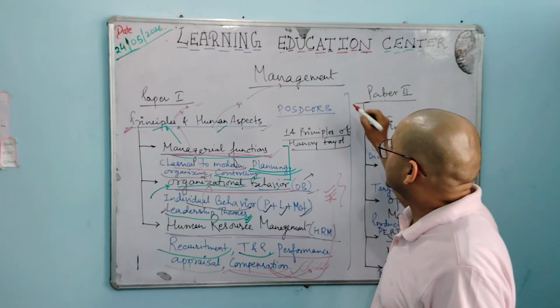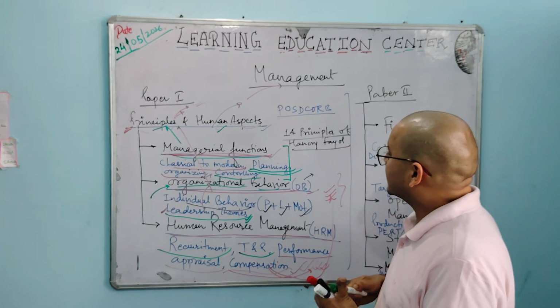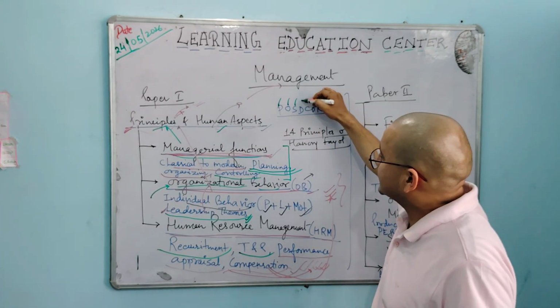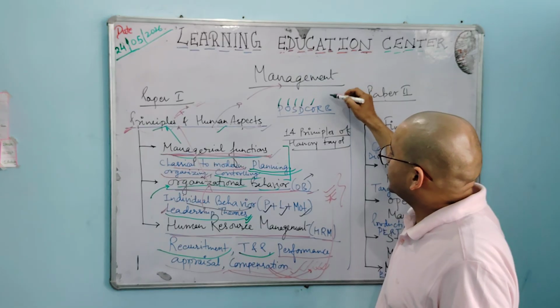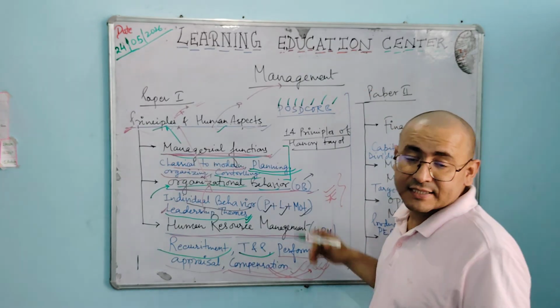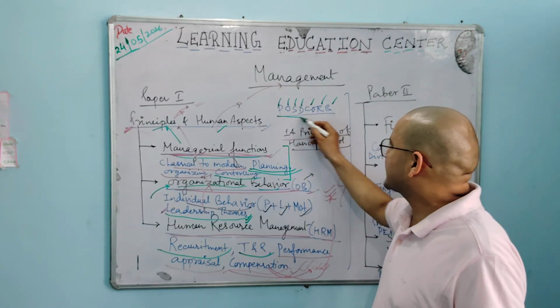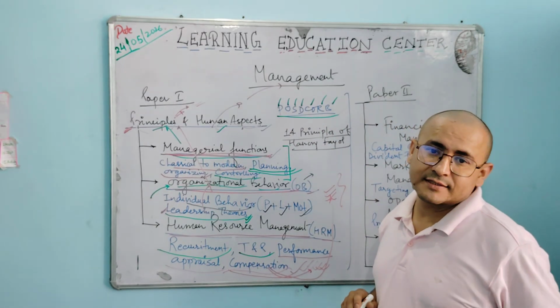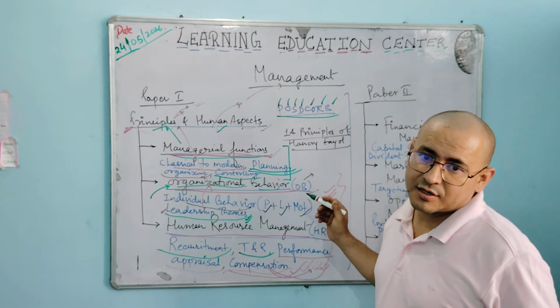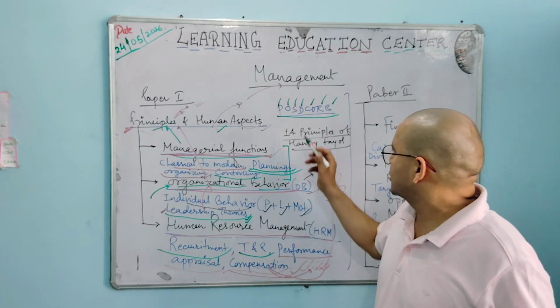So here we have POSDCORB. Let us suppose planning, organizing, staffing, directing, and then coordination, reporting, and budgeting, like this. So this is POSDCORB. We will say this is also a theory, and how to do that with the manager. Any manager or any management must know this also.